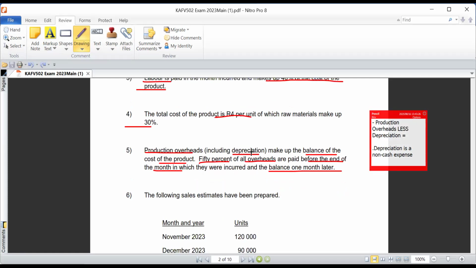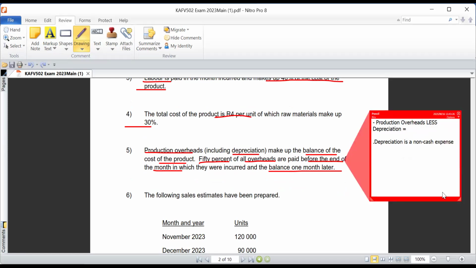And then another thing that we are told here, which I want us to make sure that we articulate: they're saying production overheads, including depreciation, make up the balance of the cost of the product, right? That tells us something here. They're saying the total cost of the product is 4 rand per unit, of which raw materials make up 30%.